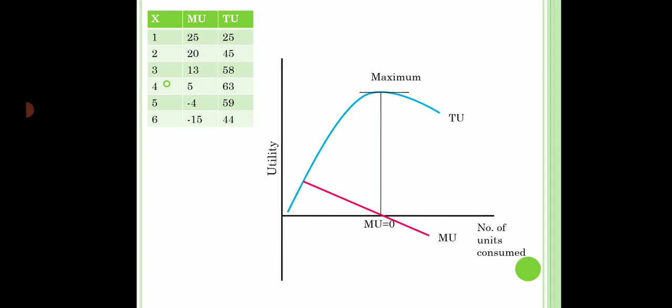On the other hand, total utility will start from the origin, because when the number of units consumed is 0, total satisfaction received is also 0.